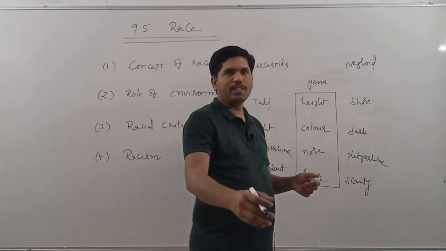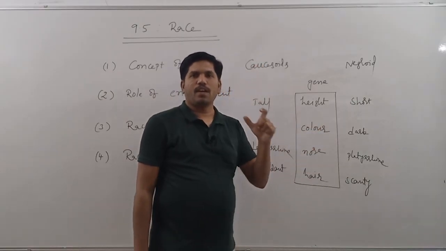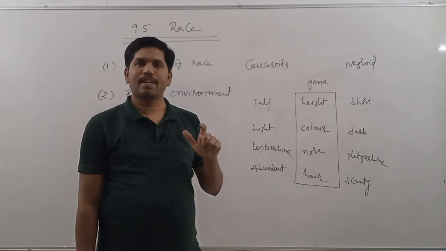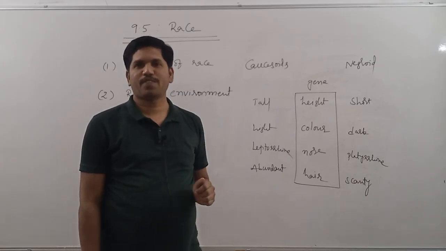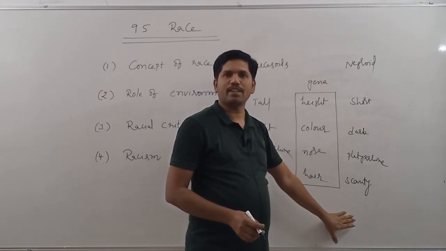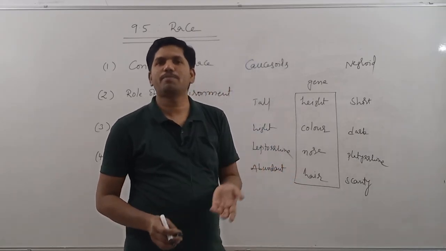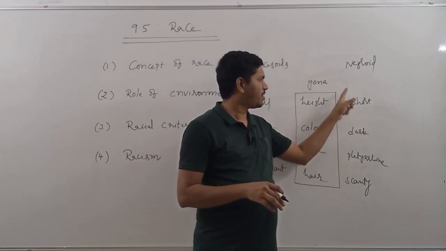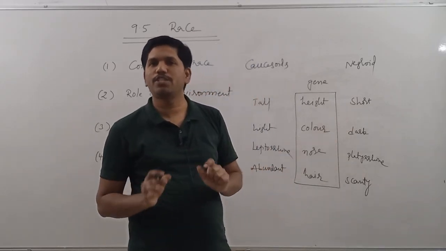Now, for your easy understanding, I can give the definition like this. A race is nothing but a group of people characterized by the presence of a set of similar genes. Whenever we have a set of similar physical characteristics, definitely in our body the concerned genes must be there. And so all those people who are characterized by the presence of a set of similar physical characteristics must have a set of similar genes.